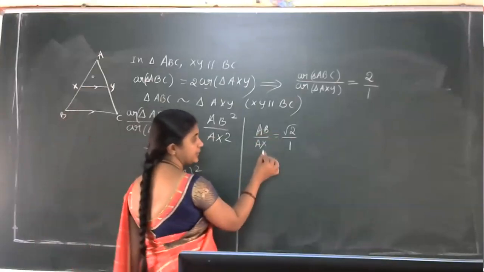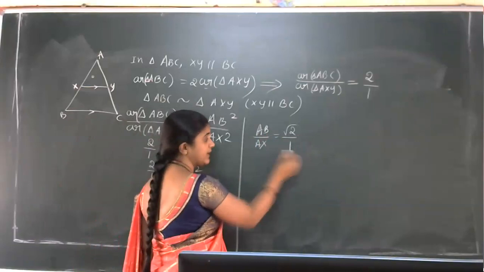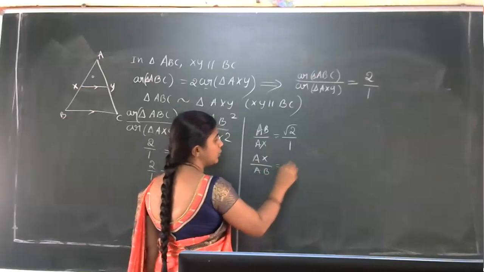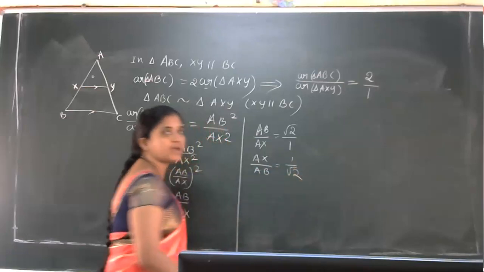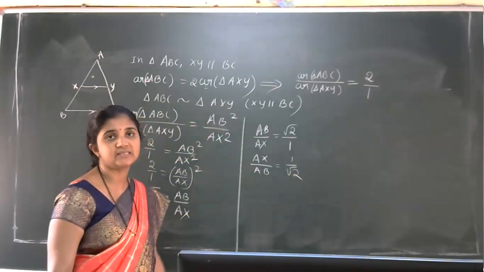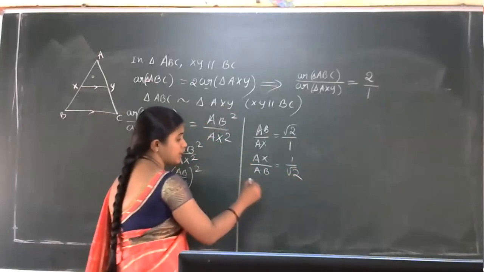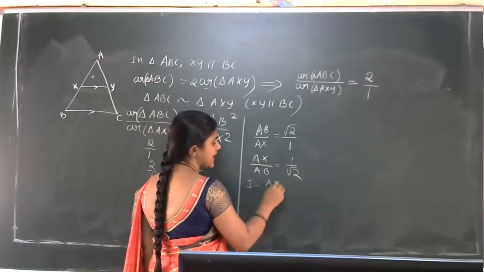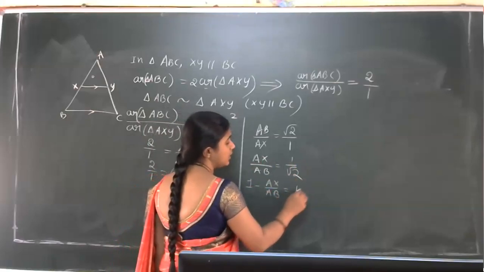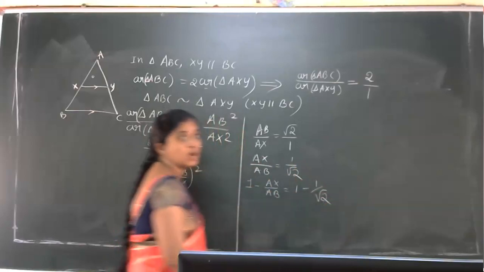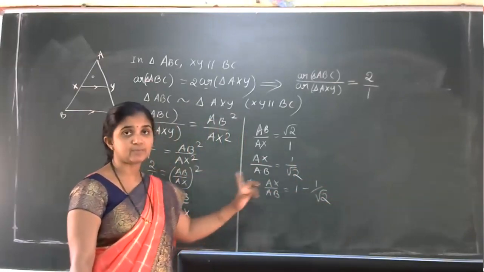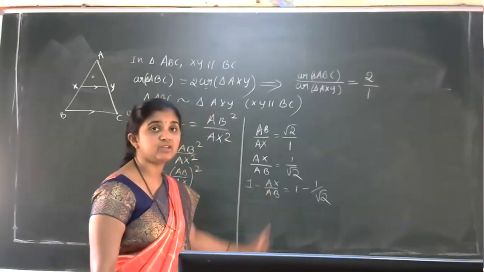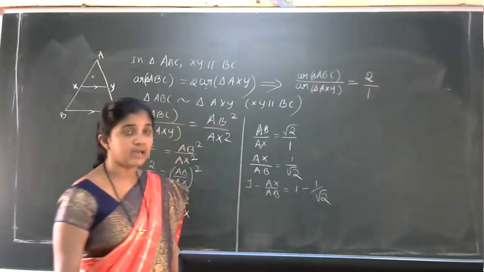Now what we have to write is AB by AX is equal to root 2 by 1. Now we have to take the reciprocal, that is AX by AB is equal to 1 by root 2. So now what we have to do, we have to subtract these two from 1, that is 1 minus AX by AB is equal to 1 minus 1 by root 2. Whatever rules you are applying for the LHS part, we have to apply that for the RHS also.